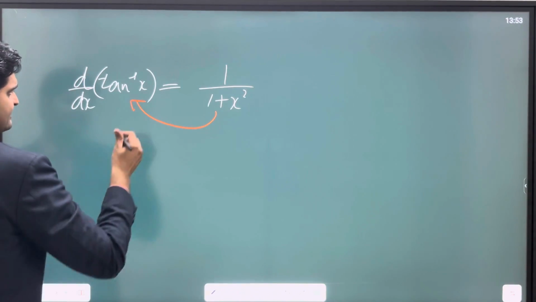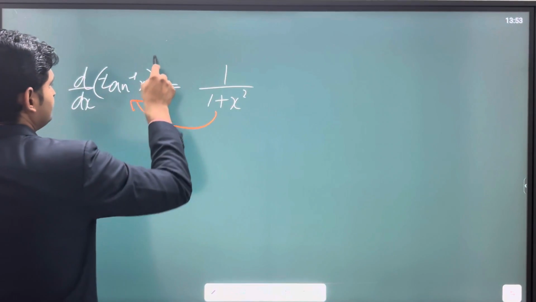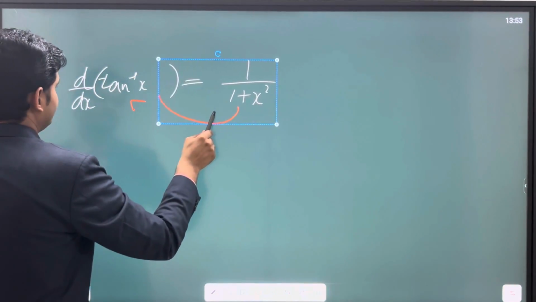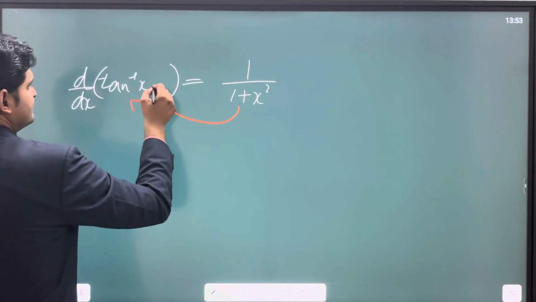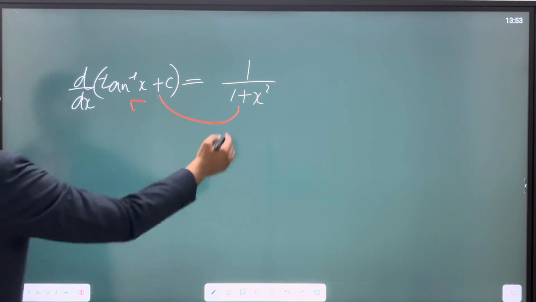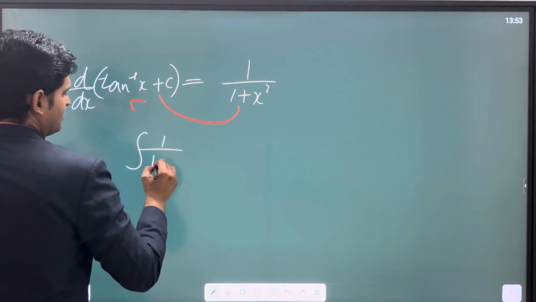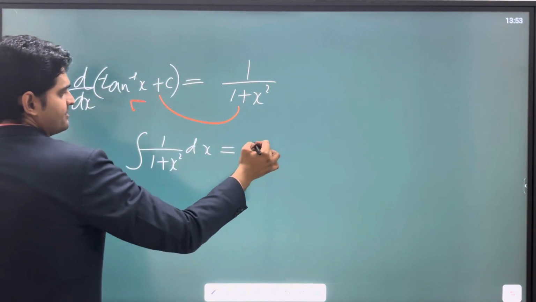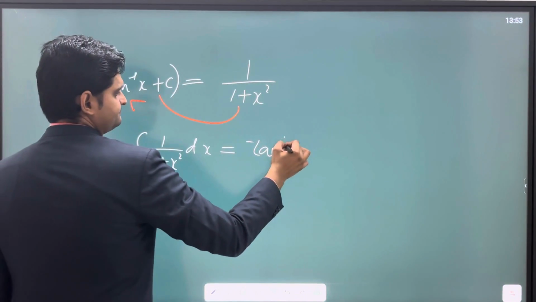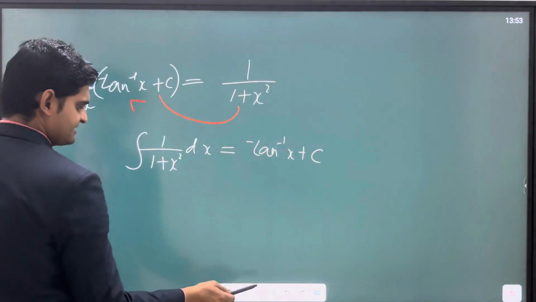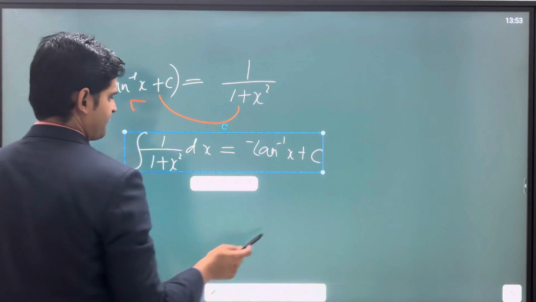We have already understood that the differentiation of tan inverse x plus c, with any constant, will also result in this only. So if we integrate this function, 1 upon 1 plus x square can be written as tan inverse x plus c, right? This is our formula. So let's write this formula there.